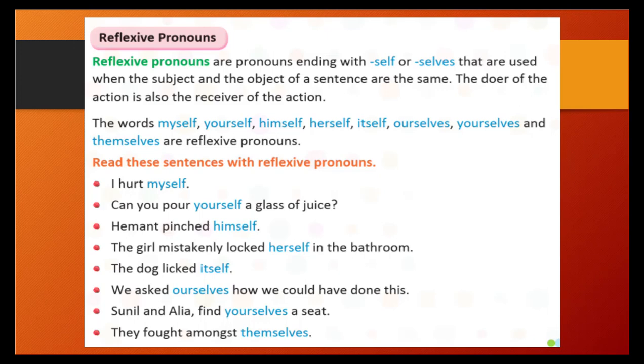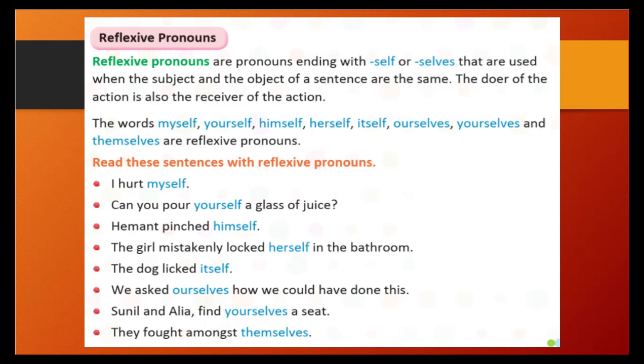Can you pour yourself a glass of juice? Here, we are pouring ourselves juice, right? Hemant pinched himself. The girl mistakenly locked herself in the bathroom. The dog licked itself. We ask ourselves how we could have done this. Sunil and Alia, find yourselves a seat. They fought amongst themselves. So you see here, all these blue marked words show the reflexive pronouns. Correct.